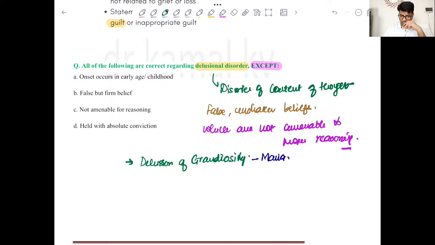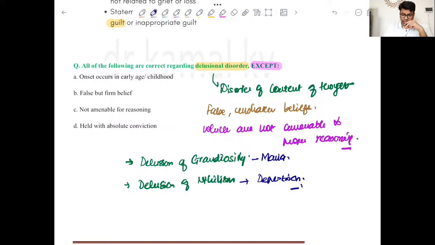There is another common delusion which you must have studied, that is delusion of nihilism, right? That the world is going to end, nothing is going to survive. That is again a feature of depression, right? So these are delusions. The persons have their own thoughts, and even if you say that, see, there is nothing like that, they are not going to listen to you. So that is delusional disorders, right?